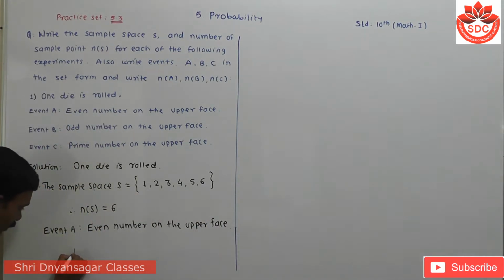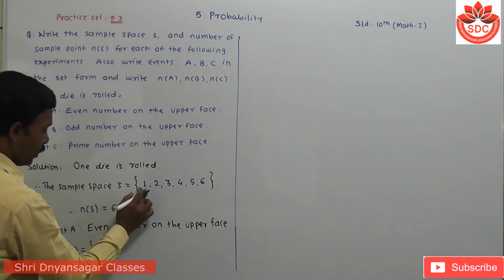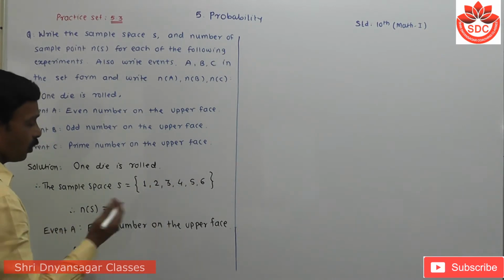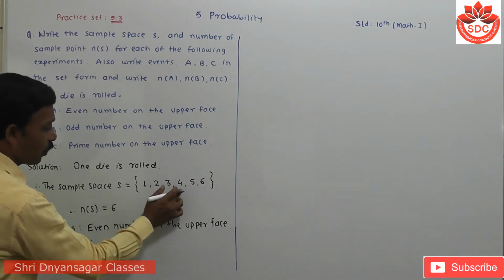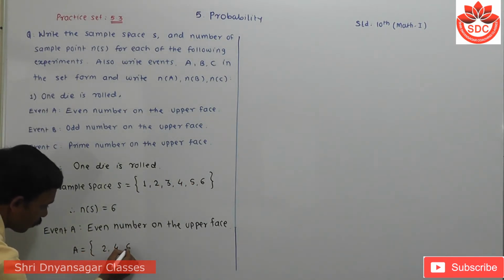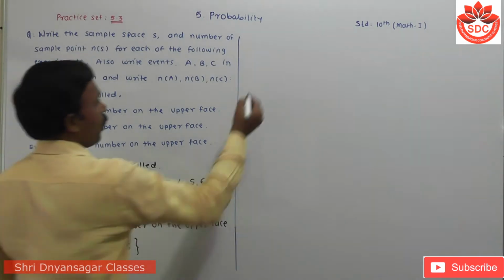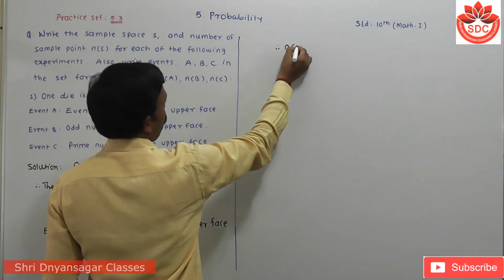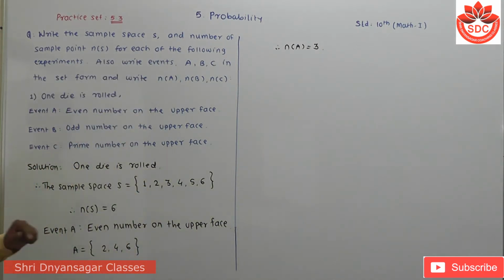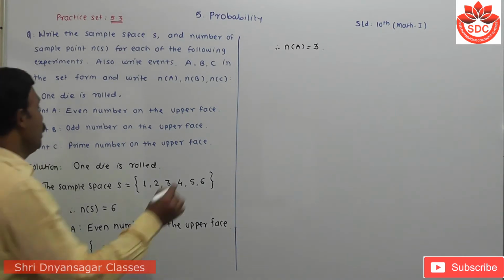So I write here set A. Out of 1, 2, 3, 4, 5 and 6, the even numbers are 2, 4 and 6. That means n(A) is how much? 3. Okay, this is n(A) here.